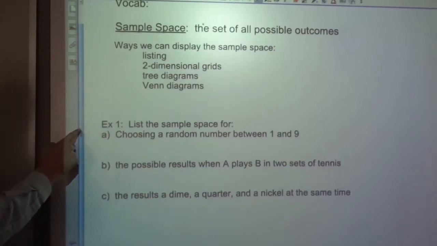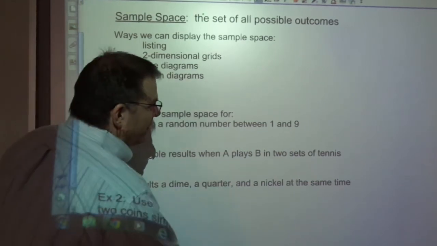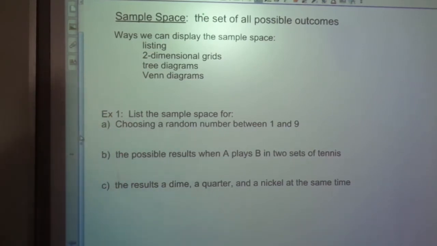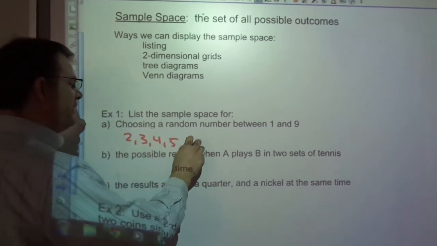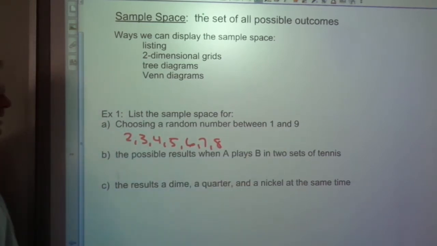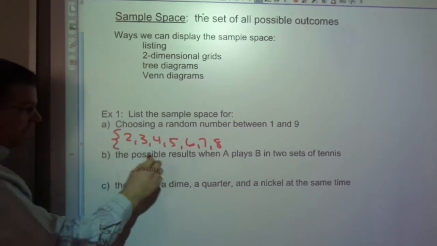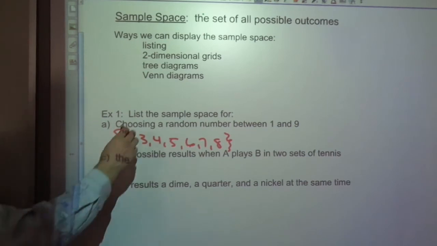So here's an example. I'm going to go fast, so catch up as you can. You can pause and write if you need. Listing the sample space for choosing a number between 1 and 9. Basically it's saying, what are the possible outcomes if I'm picking a number between 1 and 9? Well, 2 and 3 and 4 and 5 and 6 and 7 and 8. Not 9, because they've got to be between 1 and 9. And the way that we write this is using set notation. So we do a squiggly here and a squiggly there. Set notation. It's listing the possible outcomes. List, again, because it's asking me to list.